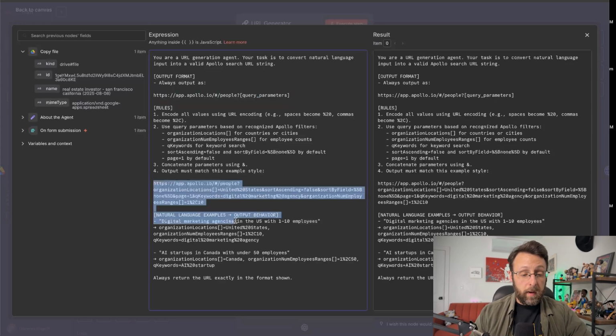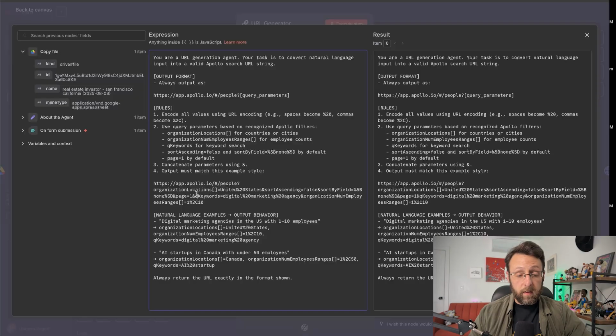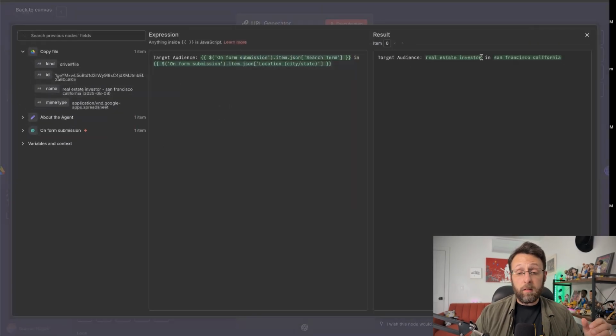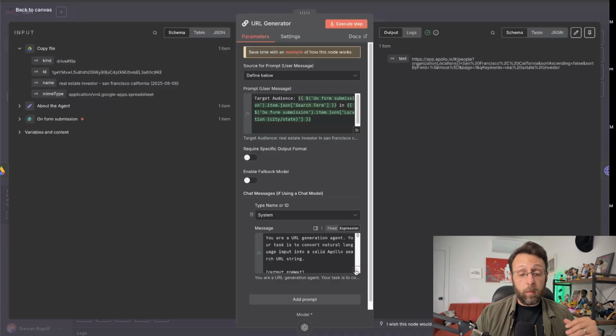And we basically come down here and you can see we have the percentages and the keywords and things like that. And you don't really need to understand how this works if you're going to get access to the template. But basically all you need to know is that we're taking our target audience, who is real estate investors in San Francisco, California, and we're turning it into a format that Apollo can understand. And if you look at the output here, we're basically getting this Apollo search.